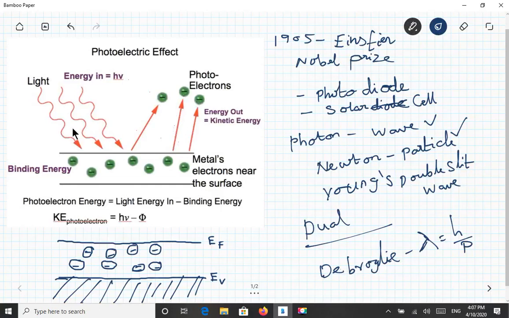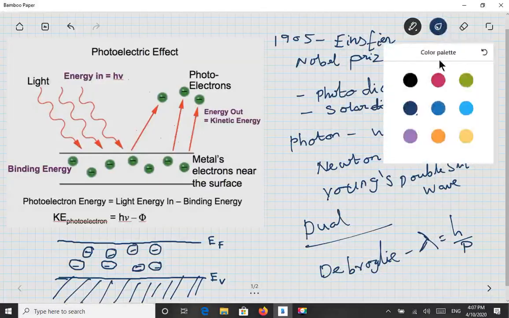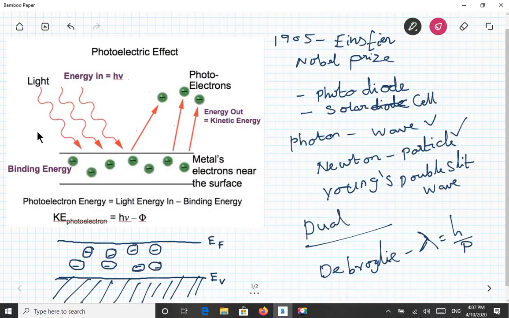Here you can count 1, 2, 3 photons, and there are 3 electrons. The main thing you have to understand is that here the photon is behaving as a particle and not as a wave.